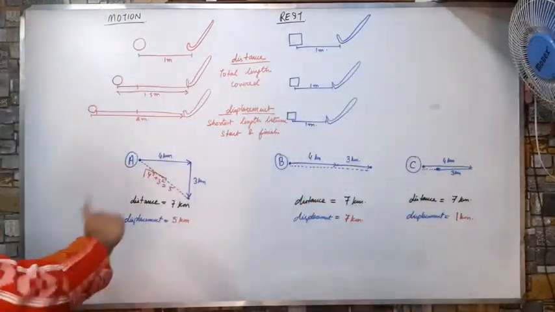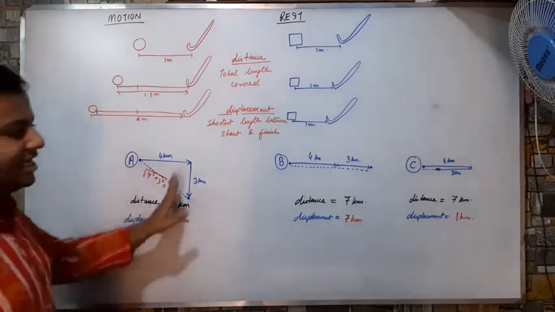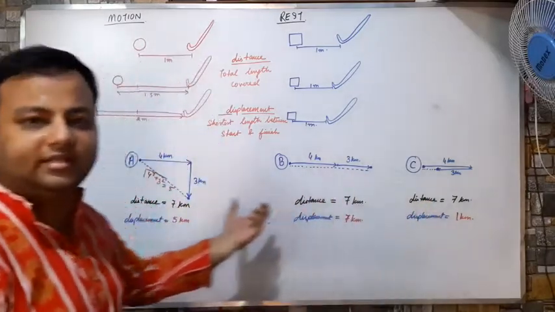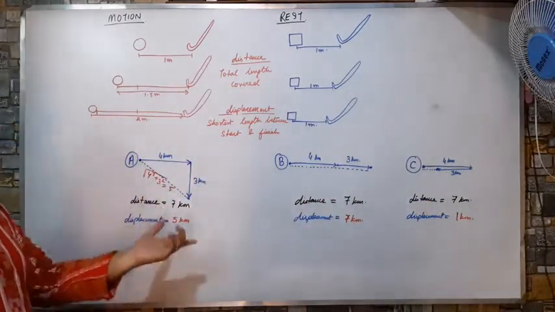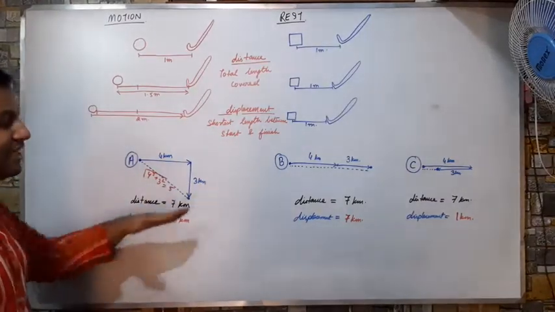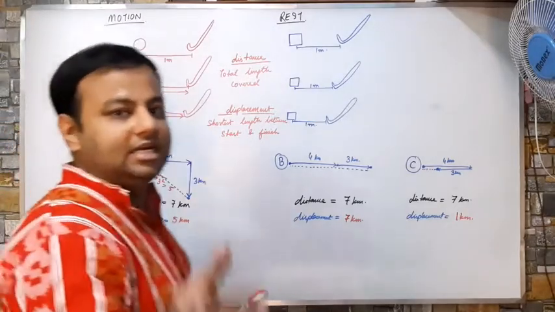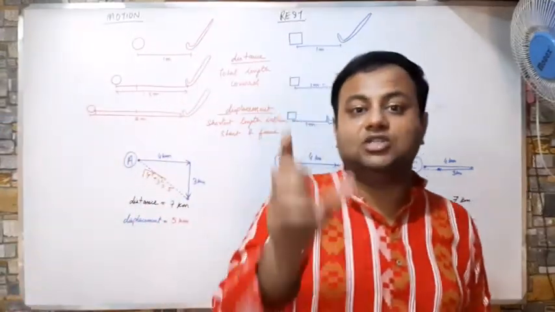Now you see all the three cases. What is the difference? The distance is remaining the same for all the three. But the displacement is changing. Why? Because the distance depends only upon length, meaning only the value.